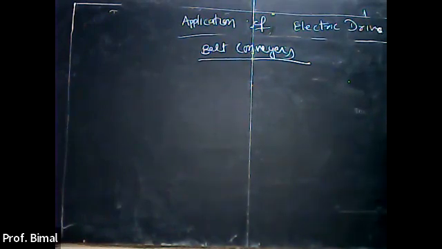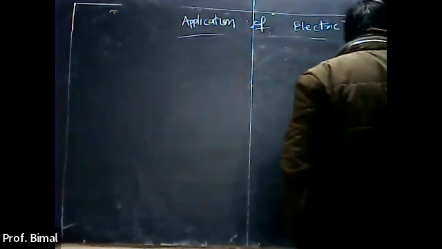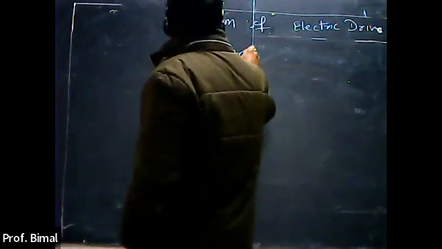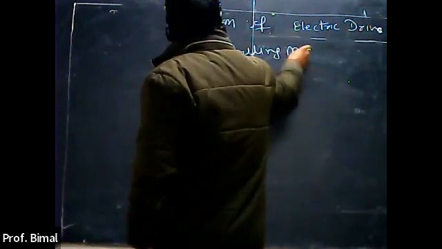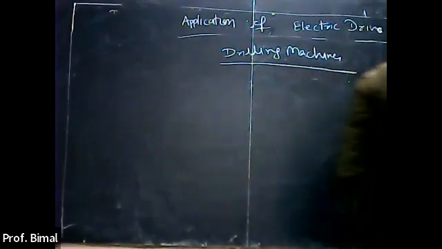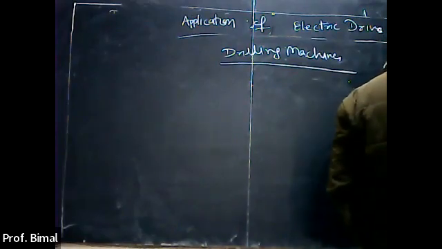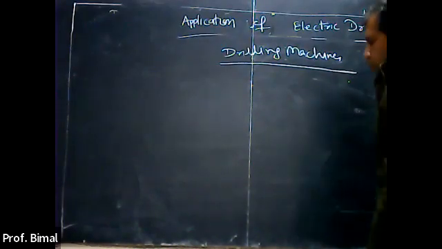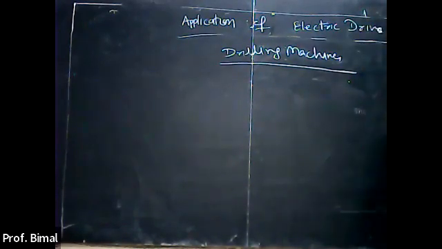Then after that, drilling machine. In case of drilling machines, we are using constant speed squirrel cage or DC shunt or multi-speed AC motor. Constant speed squirrel cage or DC shunt or multi-speed AC motors are used for this purpose, right?